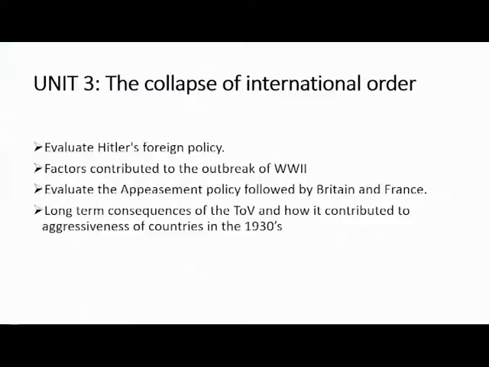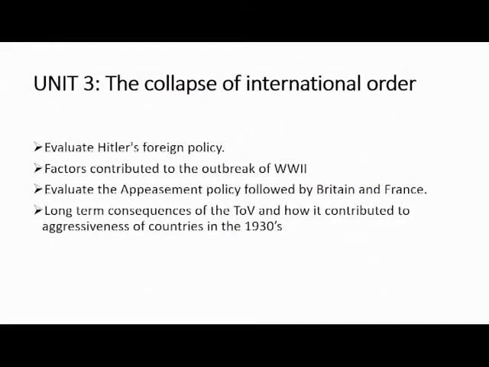You should also be able to evaluate the appeasement policy followed by Britain and France specifically in the 1930s. Like I mentioned earlier, the appeasement policy was one of the factors that contributed to the Second World War. So what is the appeasement policy? What does the word appease mean?